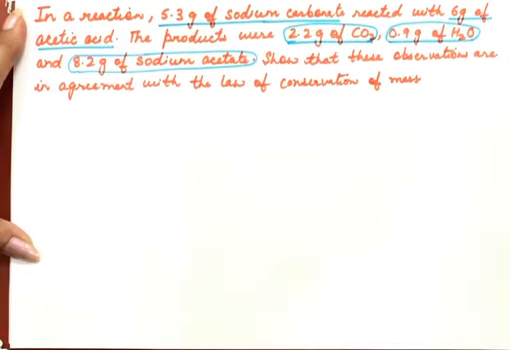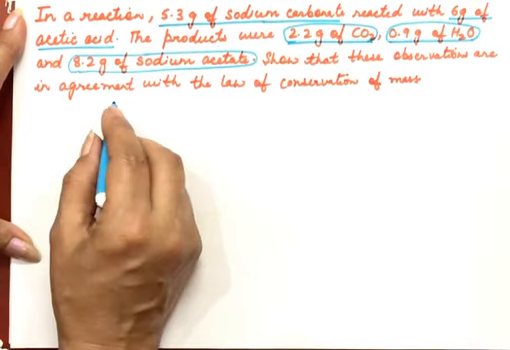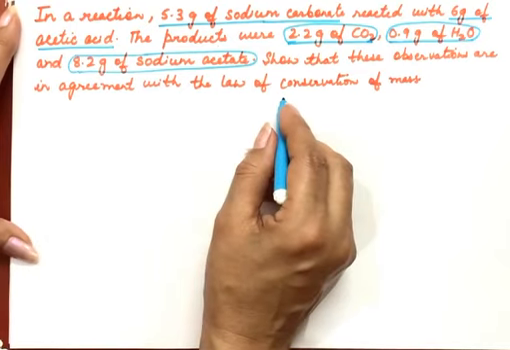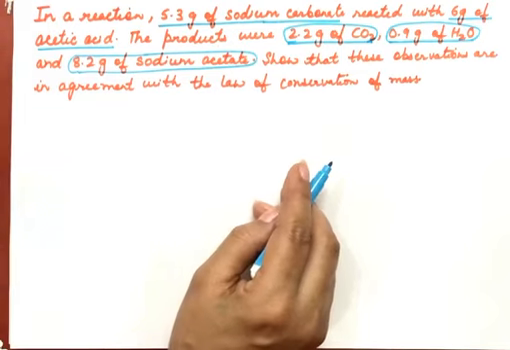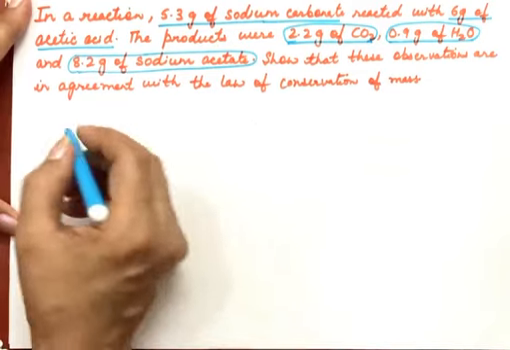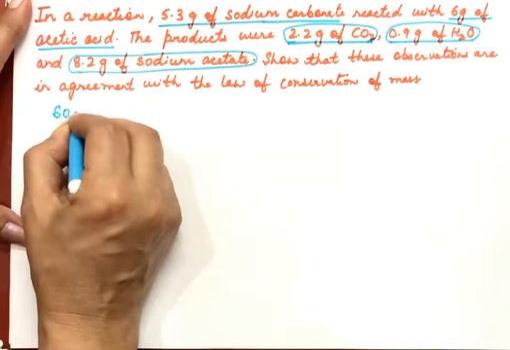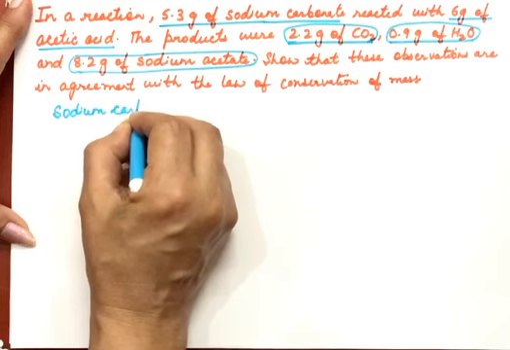These are the products because these are forming. Show that these observations are in agreement with law of conservation of mass. We have to tell that the masses which are given are according to the law of conservation of mass. And the reaction is also given in a question. If the reaction is not given, we have to write the reaction.